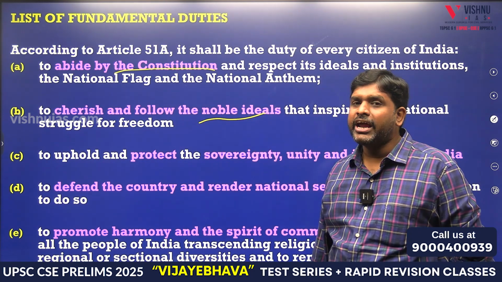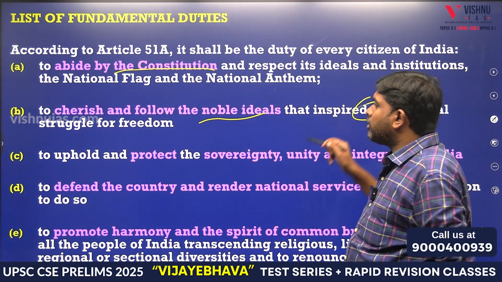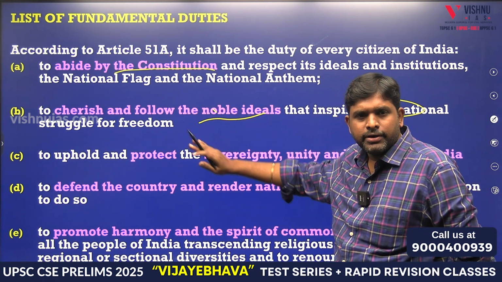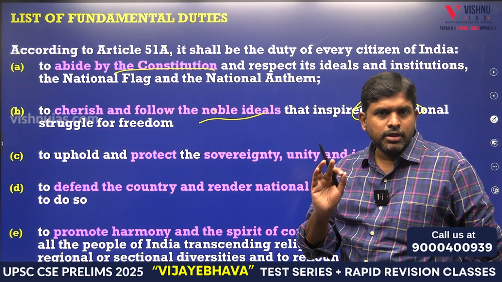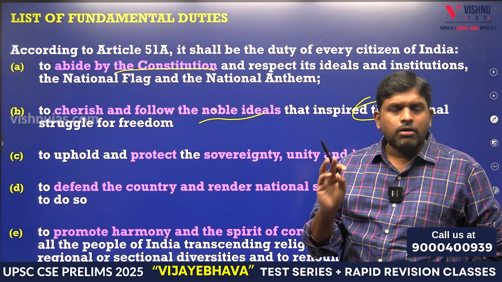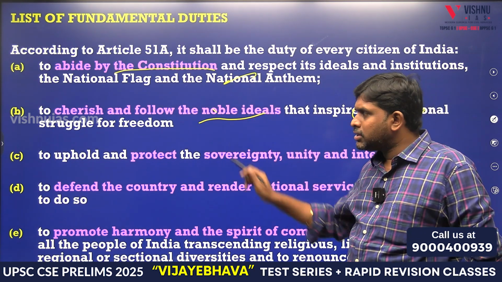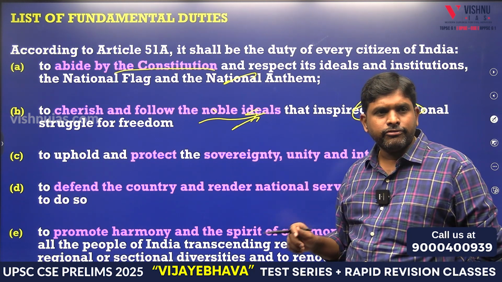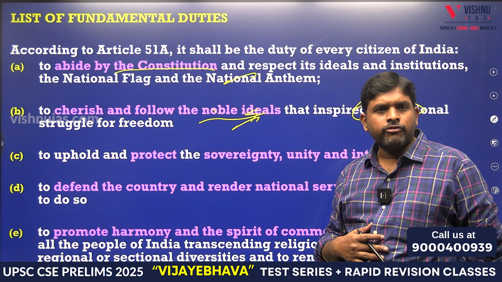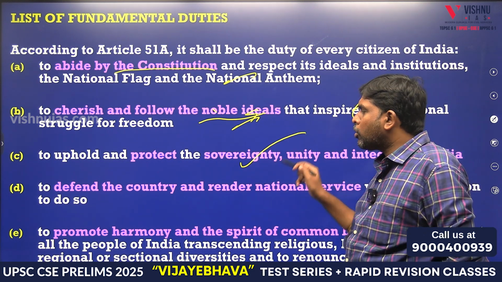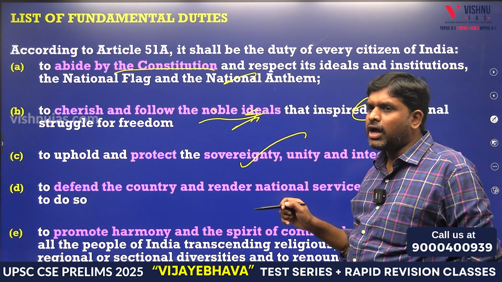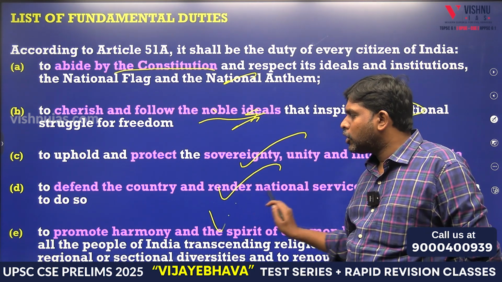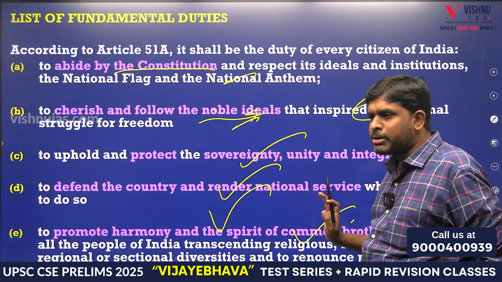Second, cherish and follow the noble ideals of the freedom struggle. Third, protect the sovereignty, unity and integrity of the nation. Fourth, defend the country when called upon. Fifth, promote harmony and spirit of common brotherhood.